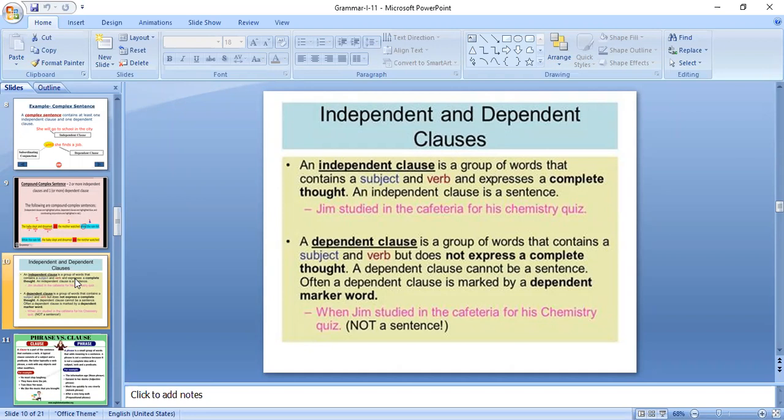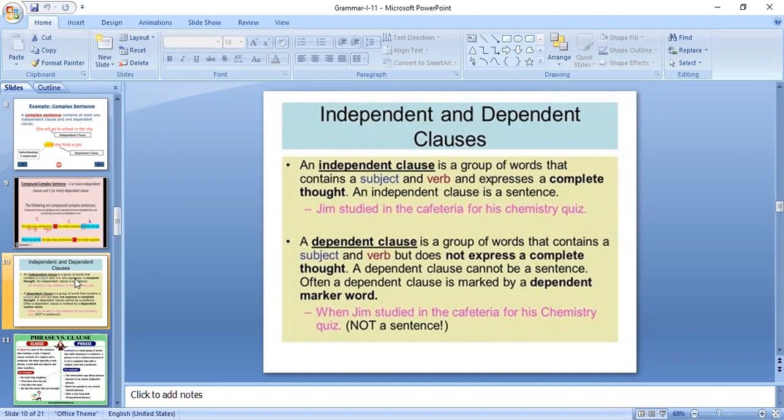Okay, next, the dependent clause. Of course this also contains a subject and verb, but it doesn't make any complete sense of an action or of a situation. It cannot give complete information about something. For example, when Jim studied in the cafeteria for his chemistry quiz. The word when tells that the action has not completed.